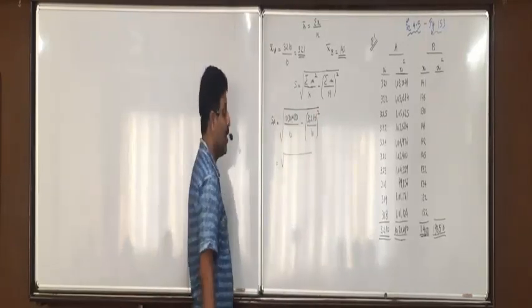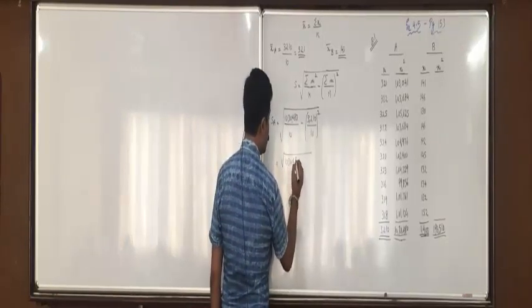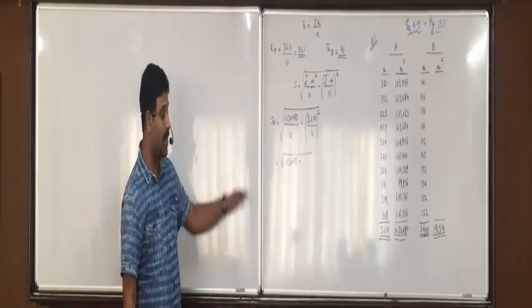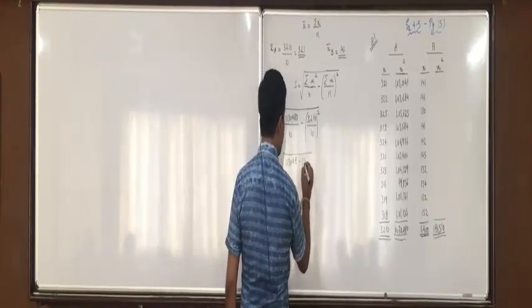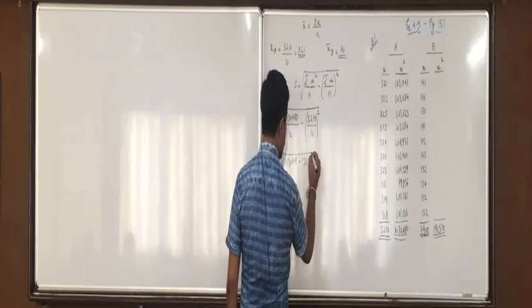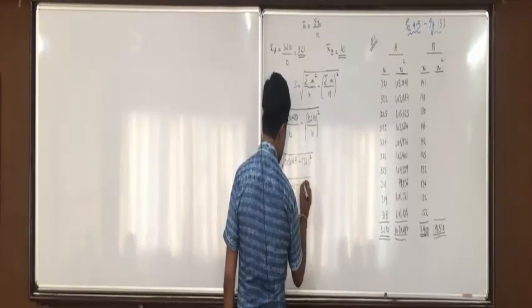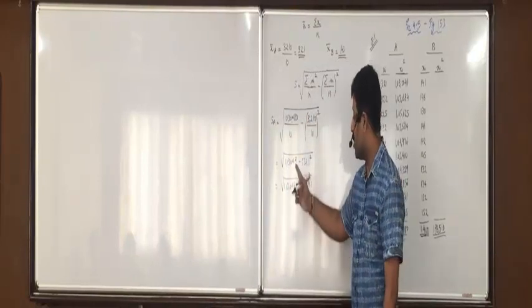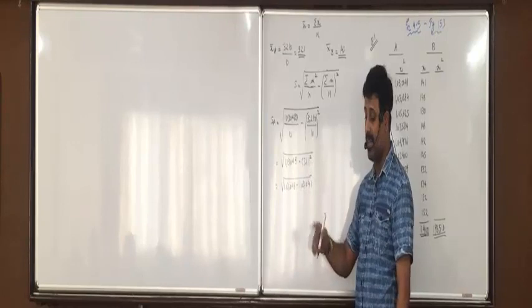Got it, everyone? Now 1030480 divided by 10 is 103048. And this is 321 whole square, so 103041. Okay, this is 103048 as it is. 321 square means do 321 into equals.